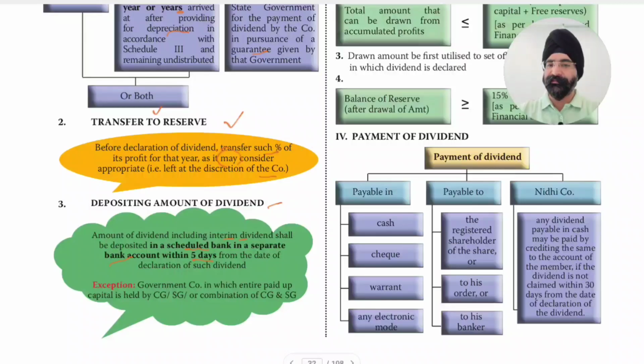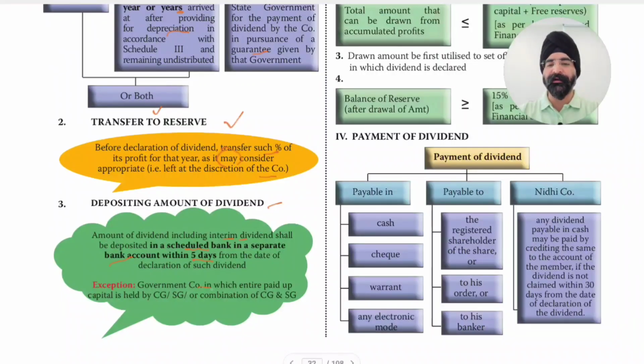Dividend is declared and approved in the general meeting by the shareholders, then within 5 days it should be deposited in a separate account in a scheduled bank. Board proposes, shareholders approve and declare.